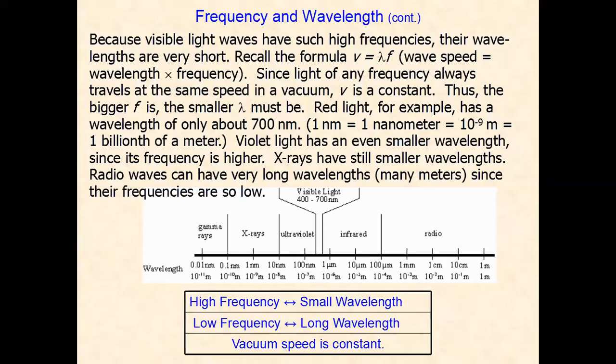Depending on frequency and wavelength, high frequency gives small wavelength, low frequency gives long wavelength, and the speed of light in vacuum is constant. You must know about it. So there are gamma rays, X-rays, ultraviolet rays, infrared rays, and radio waves. Wavelengths are different on different scales.